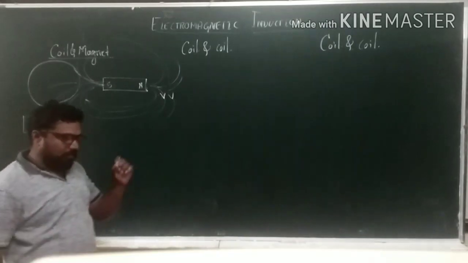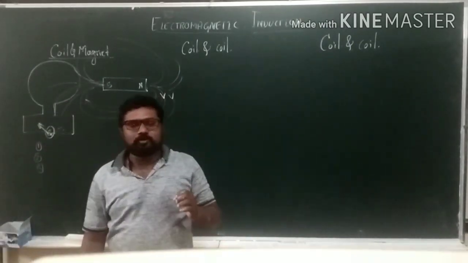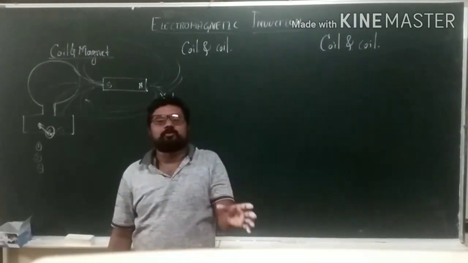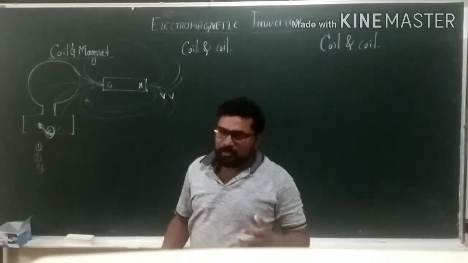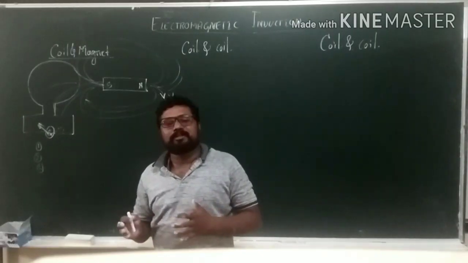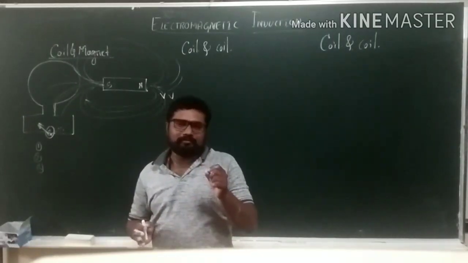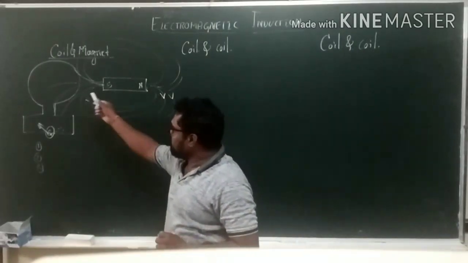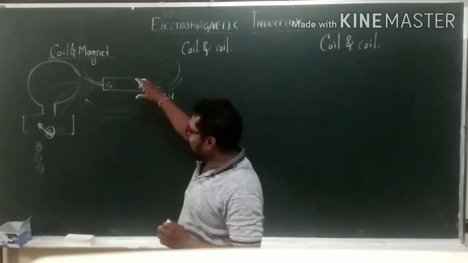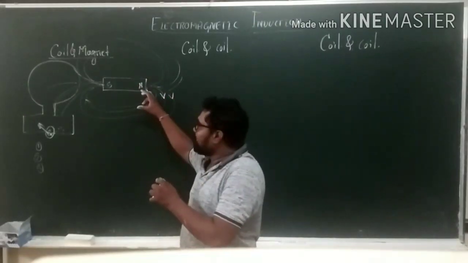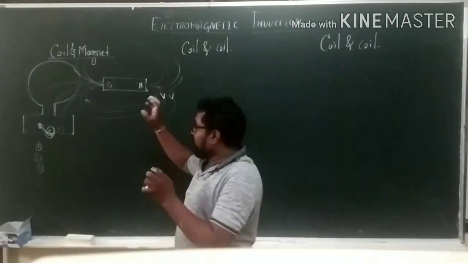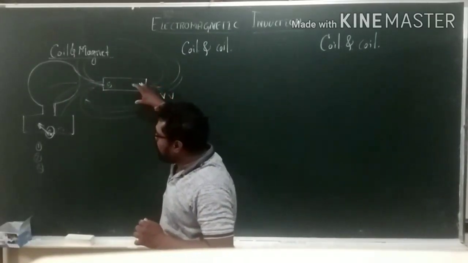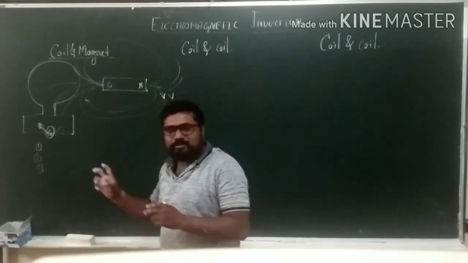It means only that galvanometer will show the deflection only when a small current is passed through the coil. Is it clear? We know that when the galvanometer will show deflection, if the current is passing through the galvanometer, then it will show the deflection. But here there is no current, only the magnet and coils are there. If the bar magnet is moving towards the coil, that galvanometer shows the deflection.